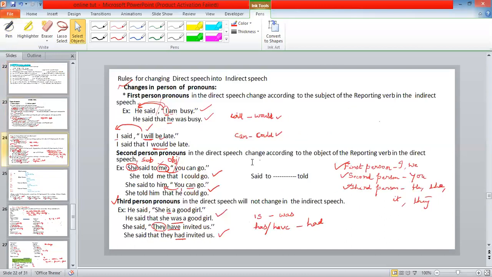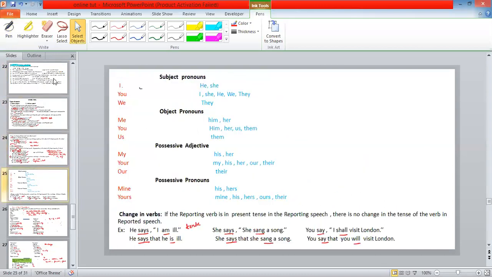Now let's see the table over here. In this table, I have previously discussed personal pronouns. Now in this table, let us study pronouns better. I told you in the direct speech, if the subject is I, it changes into he or she.